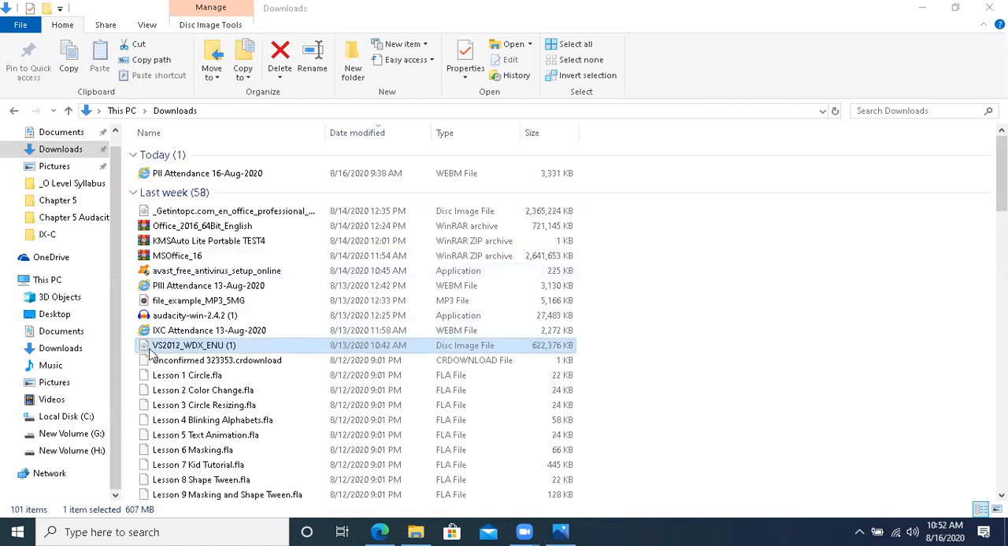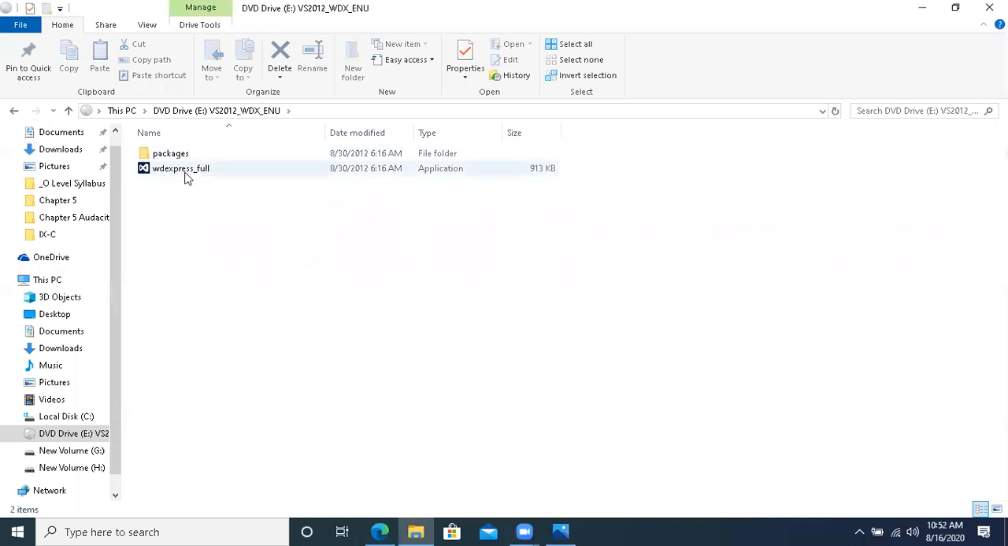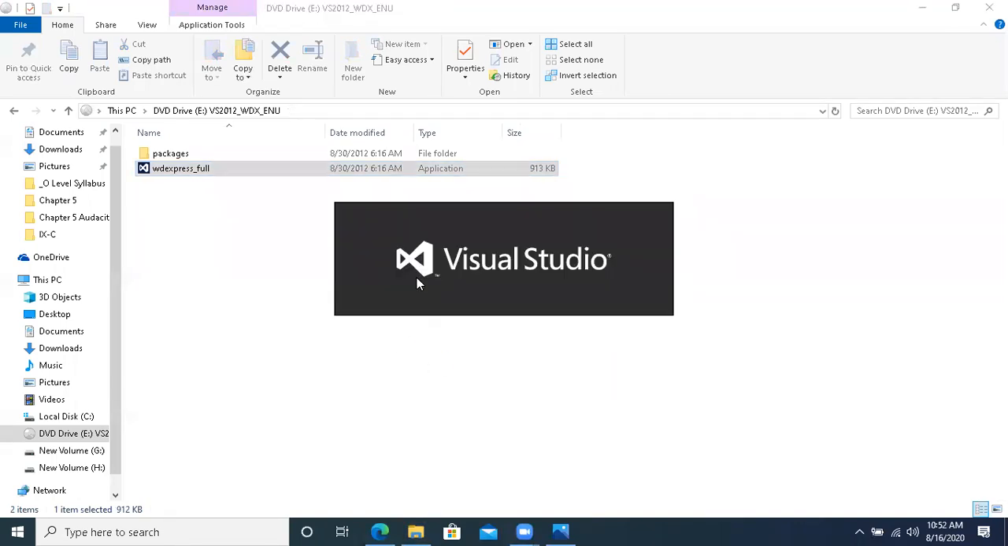When you are running the setup and you double click on it, it will show you this file. See here please. It will show you this file window, WD Express full. Okay. When you double click on it, the installation process will start and it will take time. As I have told you, it is not a simple software.